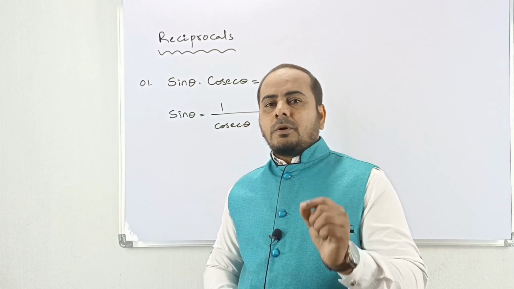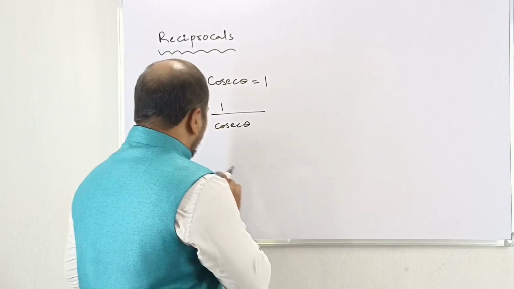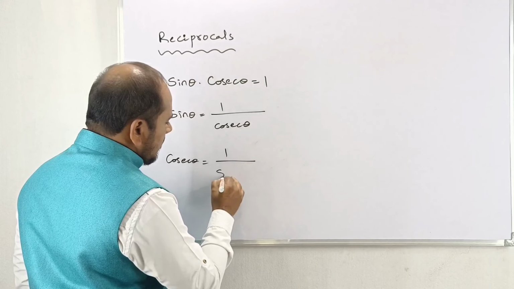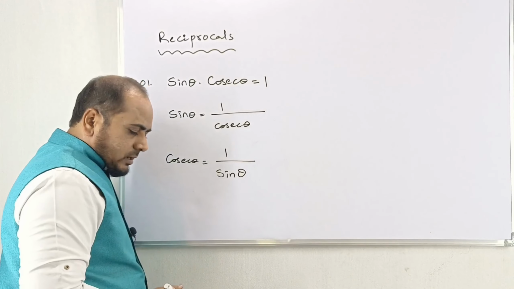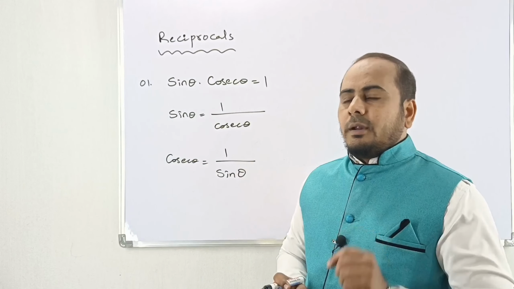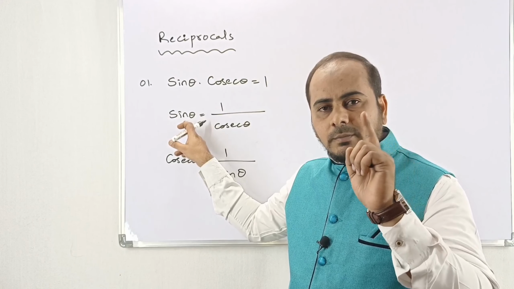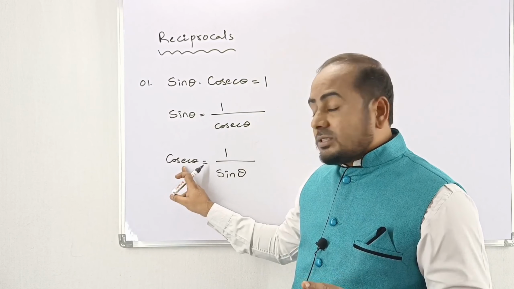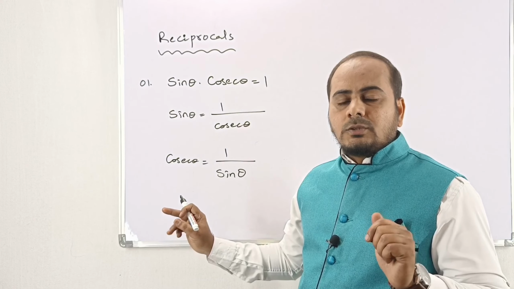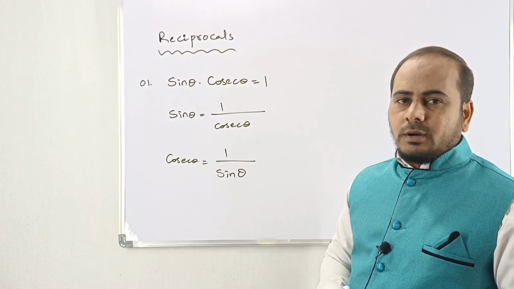So what is the reciprocal of sin theta? Cosec theta. In the same way, we can take cosec theta formula also. Cosec theta is equal to 1 by sin theta. If you have good knowledge about it, you can go for the trigonometric ratios. Sin theta, what is sin theta? Opposite by hypotenuse. That's why cosec theta, what we took? Hypotenuse by opposite. So there is a connection for the trigonometric ratios as well for the reciprocal.